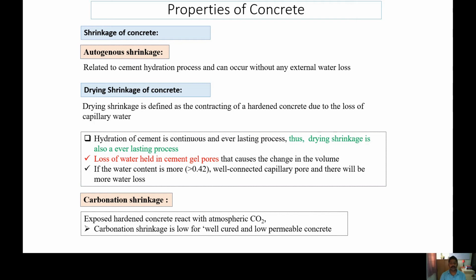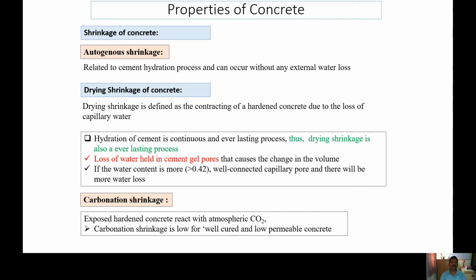Now we have another term called the carbonation shrinkage. Carbonation shrinkage occurs when concrete reacts with the atmospheric carbon dioxide, and during that process there will be volume shrinkage, and this volume shrinkage is called the carbonation shrinkage. This carbonation shrinkage can be controlled if there are fewer pores. If you cure properly, the concrete is low permeable, and in that case less carbon dioxide can penetrate the concrete. In that case there will be less carbonation shrinkage.